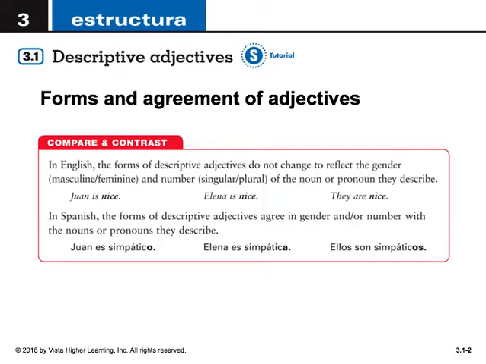If it were ellas, it would be ellas son simpáticas. So that simpáticas matches with the noun, ellas. Once again, this is the notion of concordancia, and it's highly, highly important in Spanish. It helps them know what is being talked about at all times.